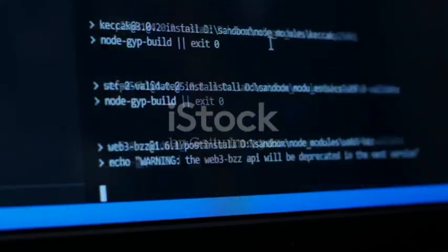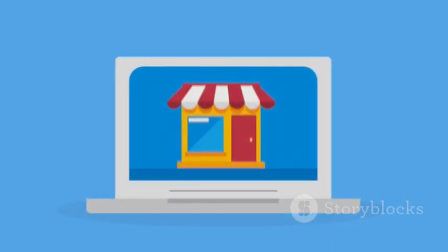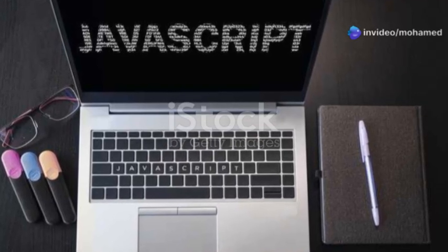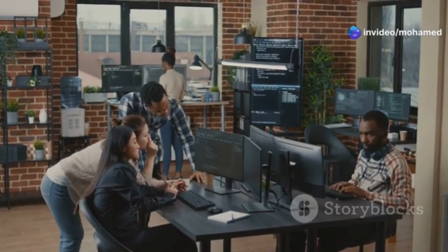JavaScript is everywhere on the internet today. Almost all modern websites use JavaScript. If you want to build websites, you need to learn JavaScript. It is a core skill for web developers.